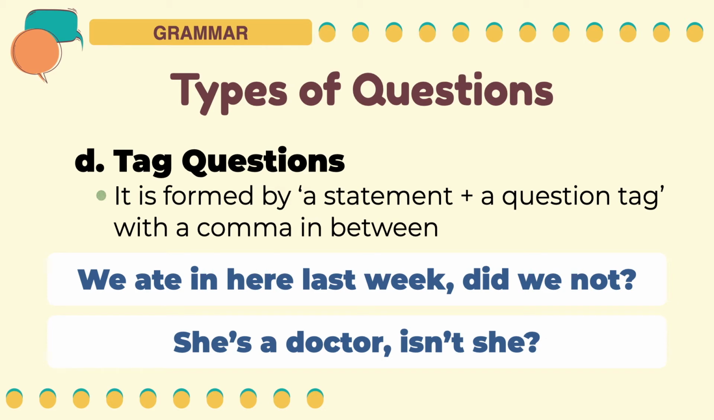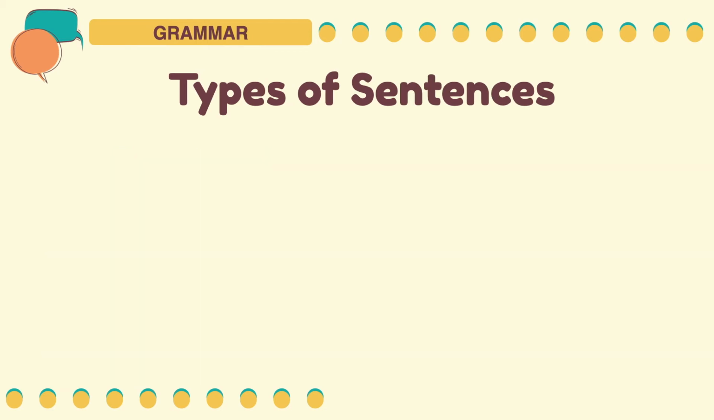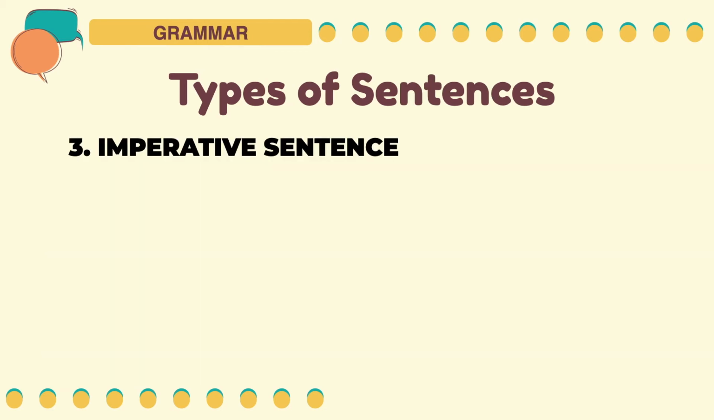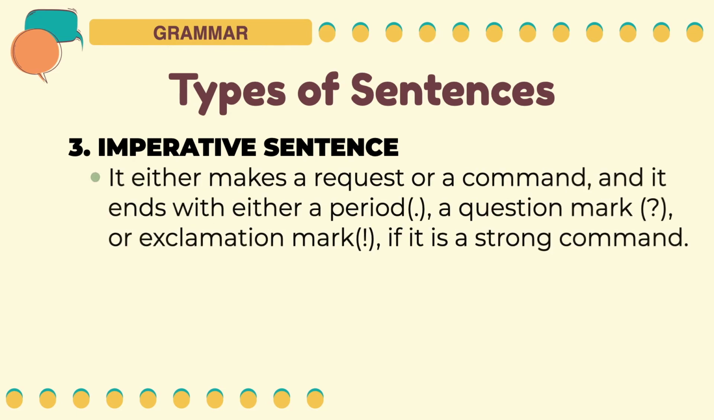We're now done with interrogative sentences. Let's proceed to the third type of sentence, imperative sentence. This either makes a request or a command. It ends with either a period, a question mark, or an exclamation point if it is a strong command.